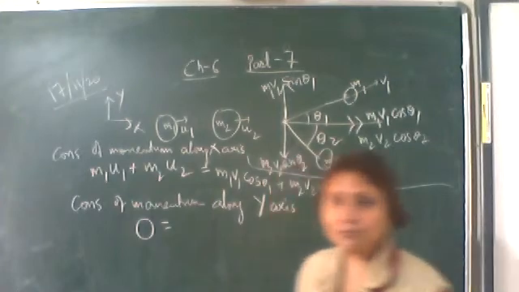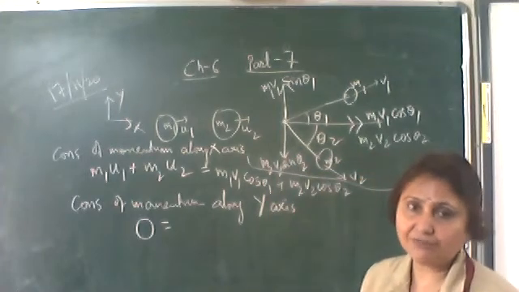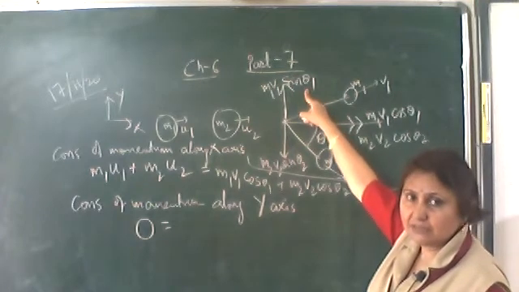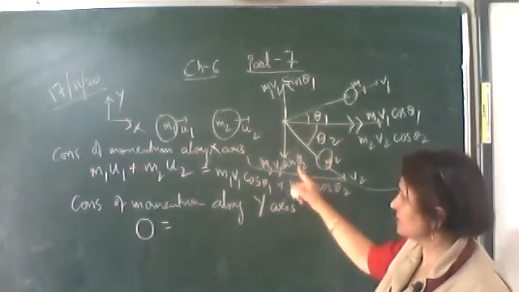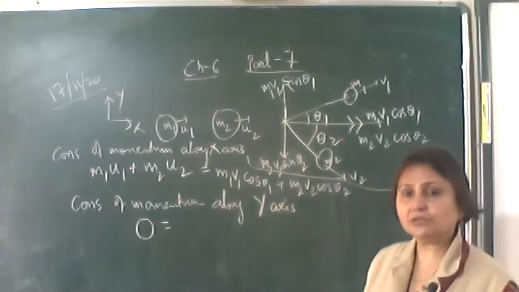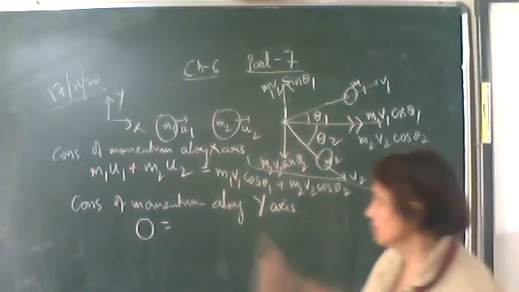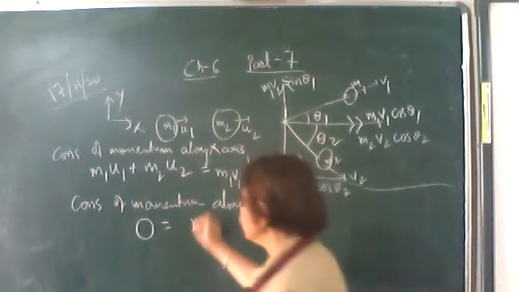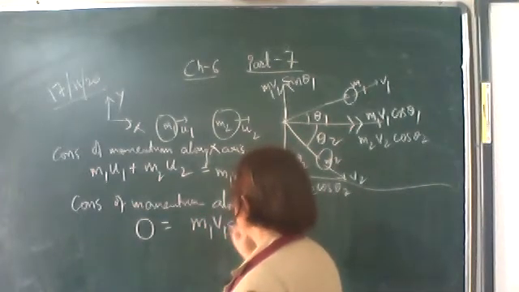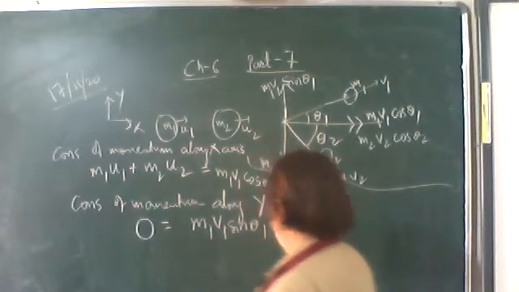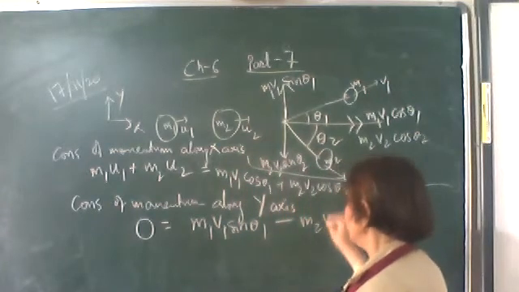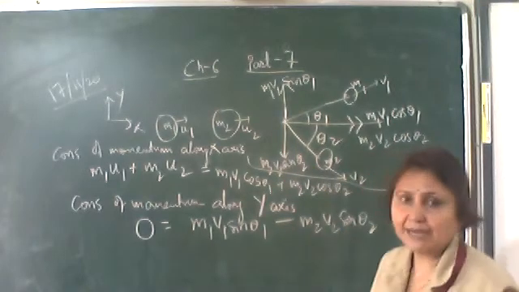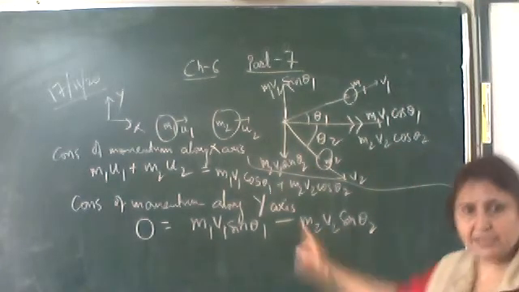Now the total momentum after collision along y-axis. Here we see that m1 v1 sin theta 1 is along plus y-axis, and m2 v2 sin theta 2 is along minus y-axis. So what will be the total momentum after collision along y-axis? It would be m1 v1 sin theta 1 minus m2 v2 sin theta 2. According to sign convention, along minus y-axis, we take it to be negative.